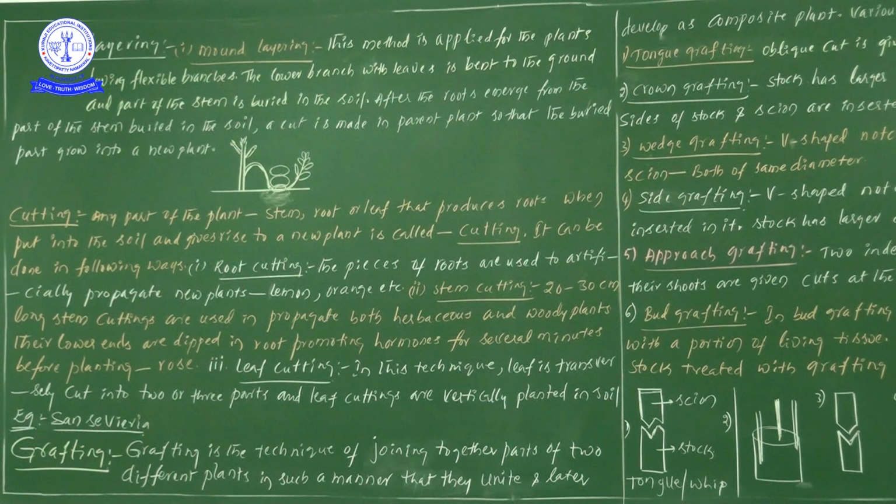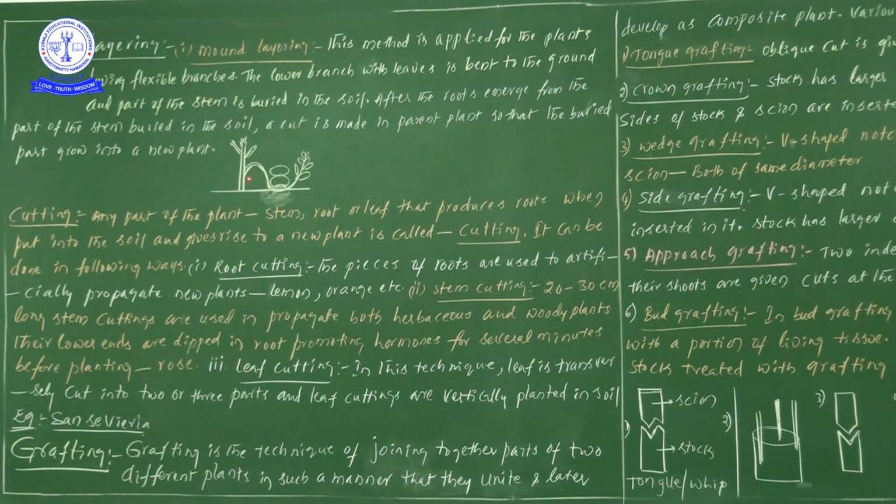Suppose one plant is there, with lower branches. We keep the leaves, we are not defoliating or removing the leaves, no problem. This lower branch we bend and keep in the soil, in the ground. Not the entire branch, only a part of the stem is buried in the soil. Once you see the diagram, you will understand.